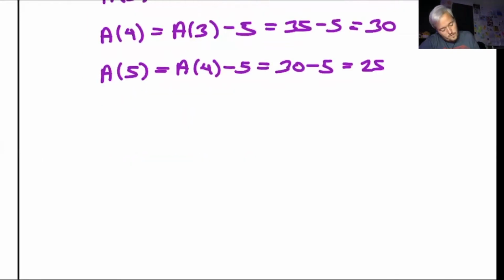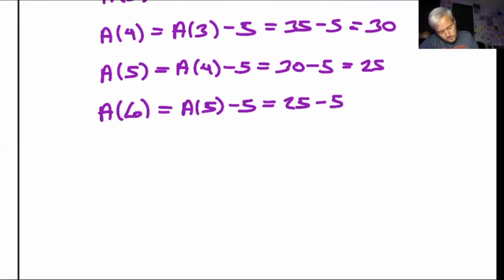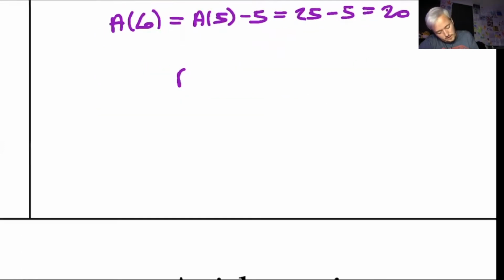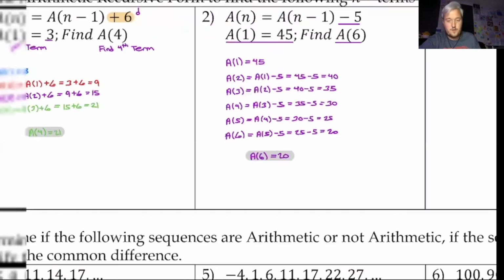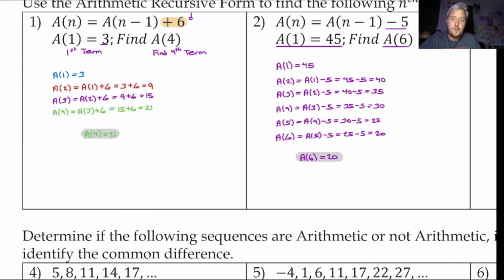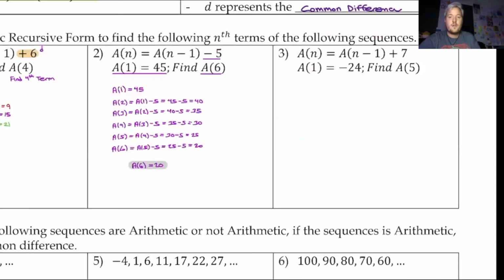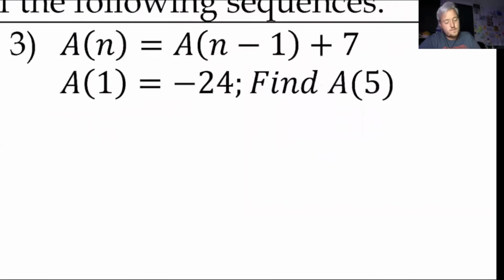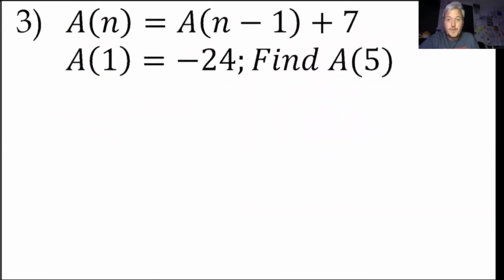So find a of 6. Now we're going to use a of 5 minus 5, which is 25 minus 5, which is equal to 20. So a of 6 is equal to 20. So as mentioned before, it's just a lot of writing, but the math itself is either adding or subtracting a certain constant number of times. Okay, so I would say you guys try this one on your own. Or don't, it's up to you.